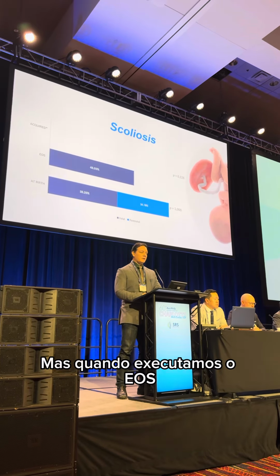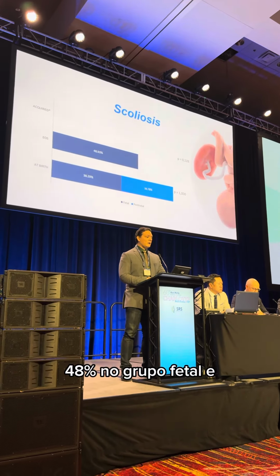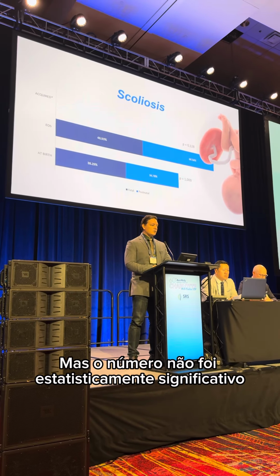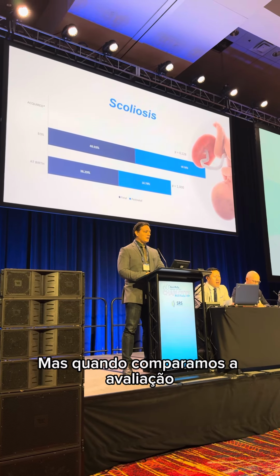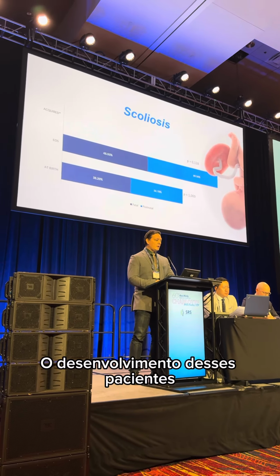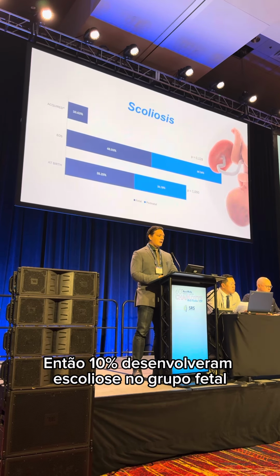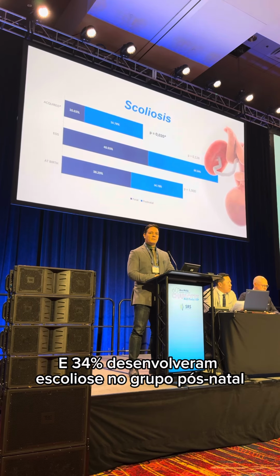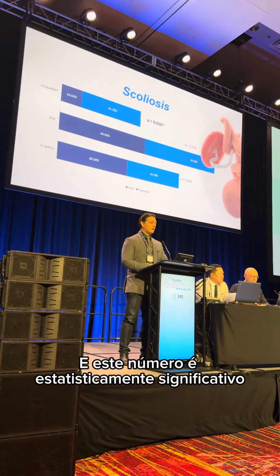But when we perform the EOS, 48% in the fetal group and 69% in the postnatal. But the number was not statistically significant. But when we compare the evaluation, the development of those patients, 10% developed scoliosis in the fetal group and 34% developed scoliosis in the postnatal group. And this number is statistically significant.